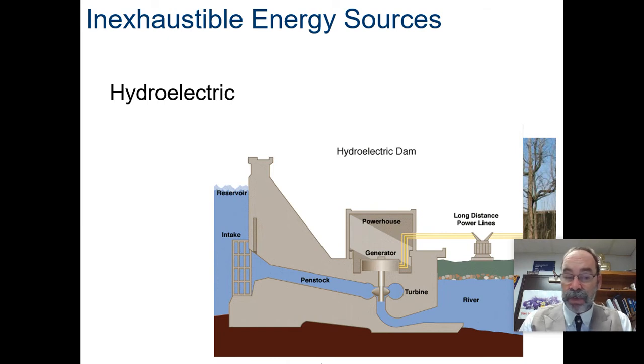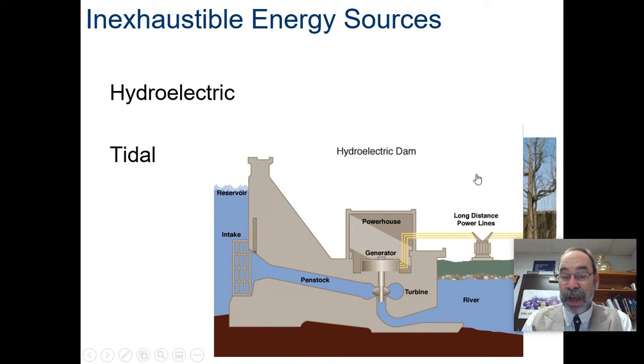Now, to do that, you've got your reservoir on the left-hand side. Here's an intake. So it goes down the chute. It's got to go downhill. Then it hits the turbine and turns it, and that starts the generator in the powerhouse. The water continues to go down the river. This is what happens at Gavin's Point Dam, and it goes on. So hydroelectric works as an inexhaustible energy source.